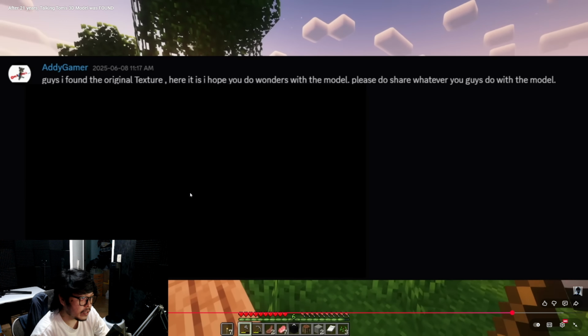Guys, I found the original texture here. I hope you enjoy the models. Please do share whatever you guys do with the model.